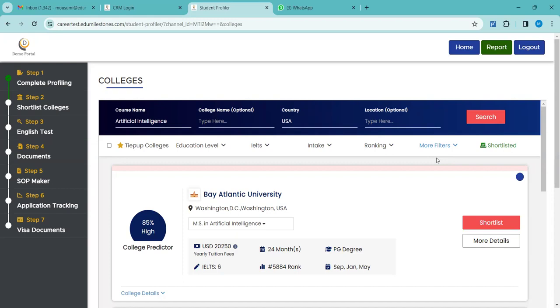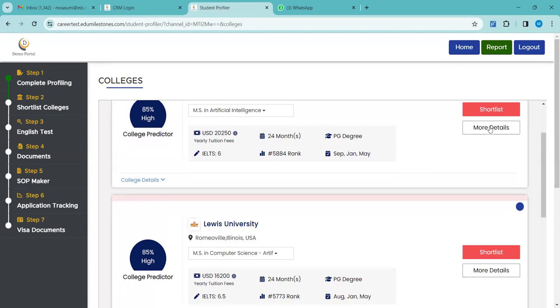If you are planning to suggest universities to the student, you can take the information from here directly, or if you want to cross-verify with the university website, you can do that by going to the more details option.